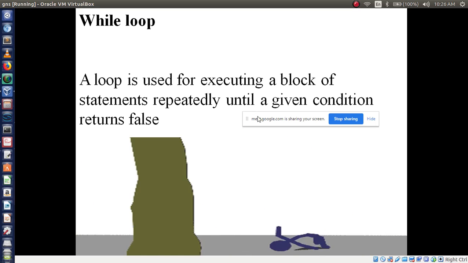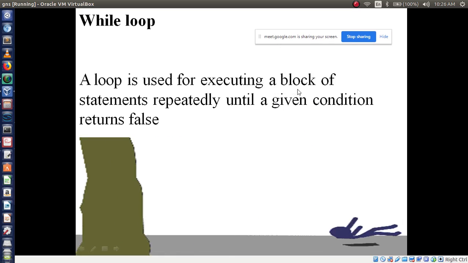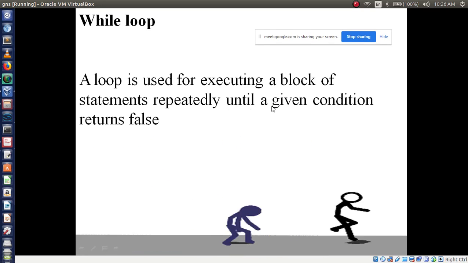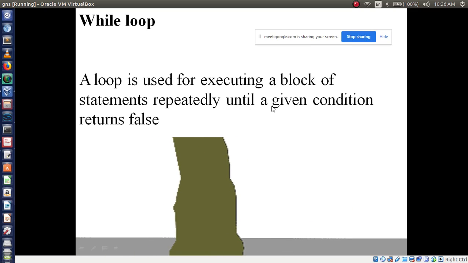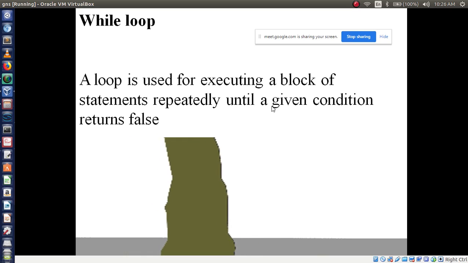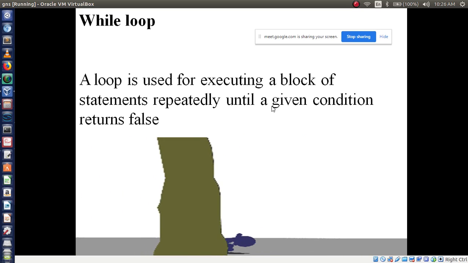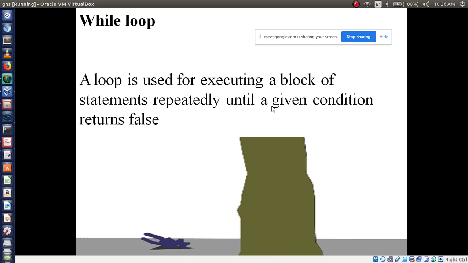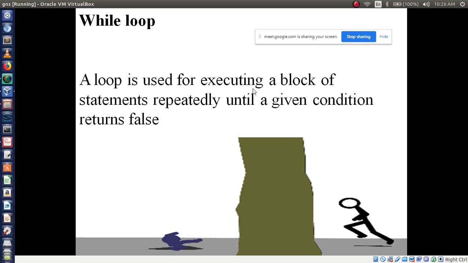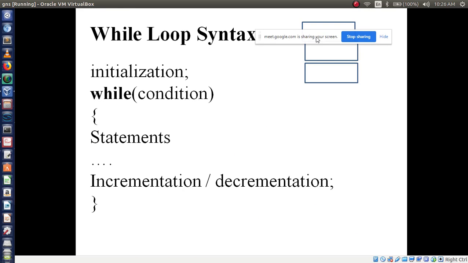A while loop is used for executing a block of code statements repeatedly until a given condition returns false. If the condition is true, it will keep on executing the statements repeatedly. If the condition becomes false, then control comes out of that loop. Okay, this is the definition of the while loop. Now we'll see the syntax.